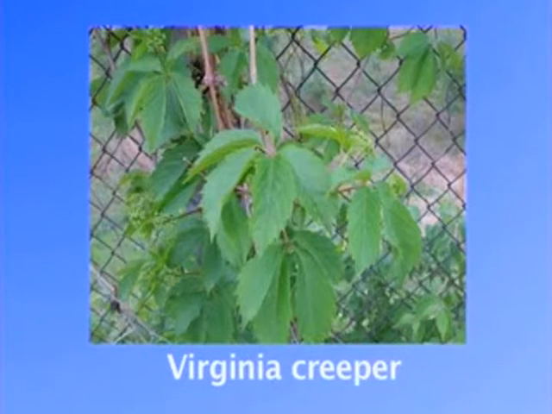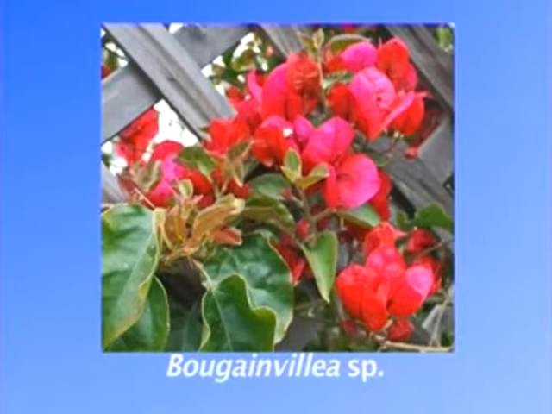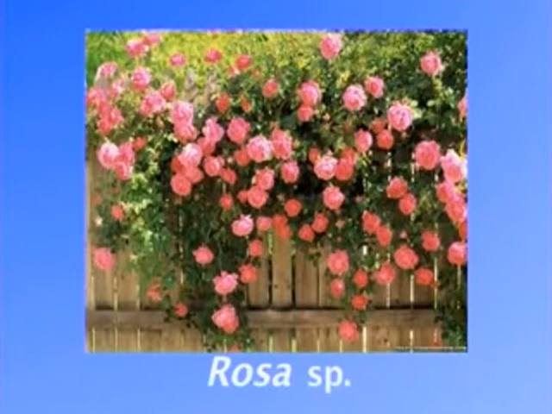Examples are Virginia creeper and passion flower. The third type of the lianas are the scramblers. These plants usually bear hooks and prickles which curve downwards, thus helping them to attach to the support. The best examples are Bougainvillea and Rosa.